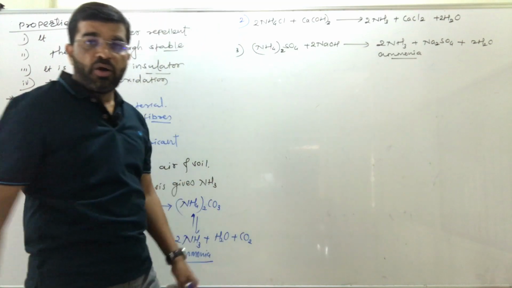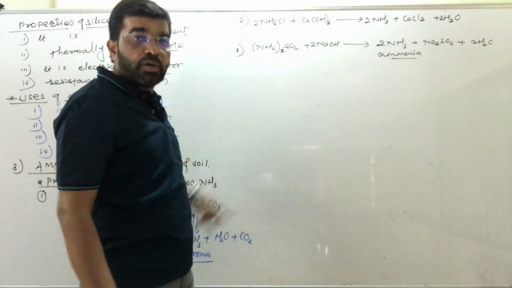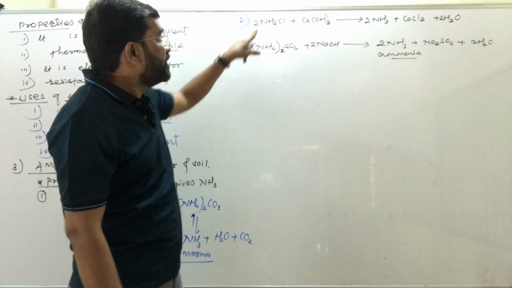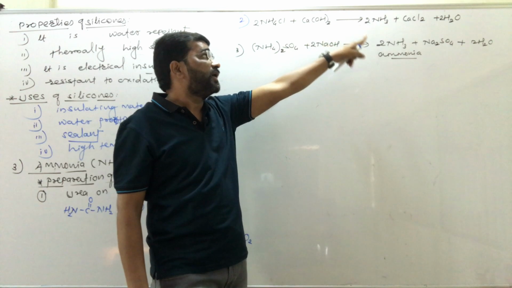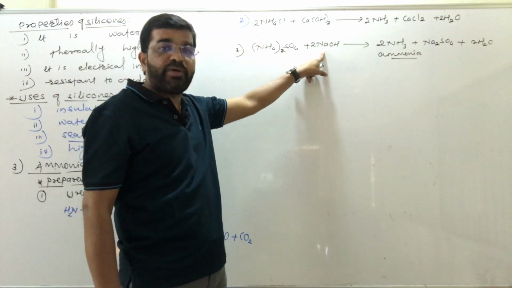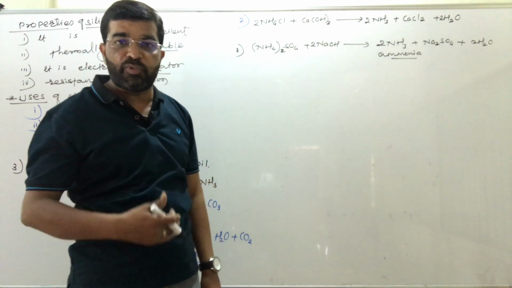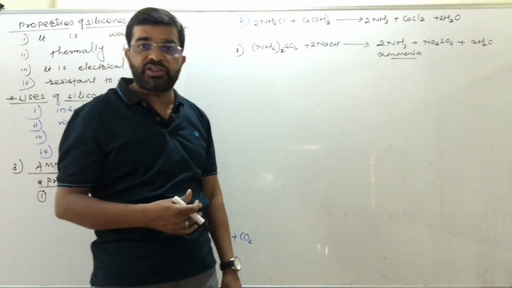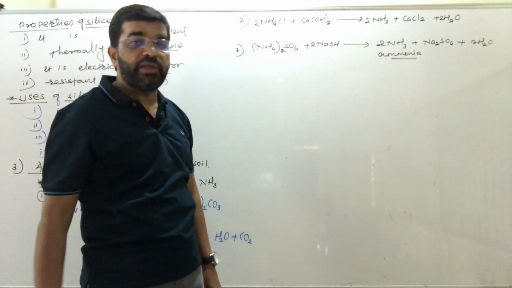In this way, on a small scale, ammonia is prepared from urea by hydrolysis. Ammonium chloride salt, when treated with calcium hydroxide, produces ammonia. Ammonium sulfate, when hydrolyzed using sodium hydroxide, produces ammonia. This is the preparation of ammonia.